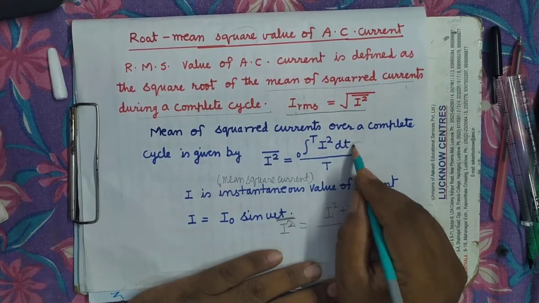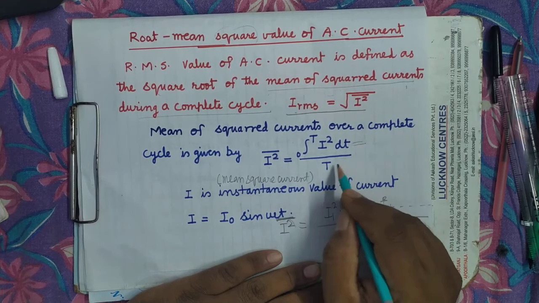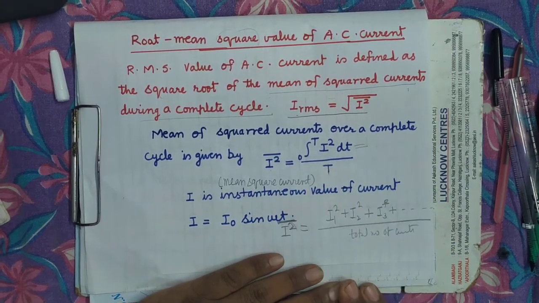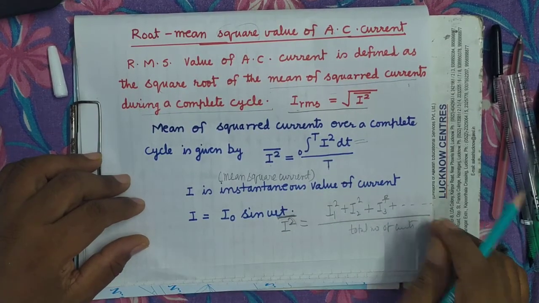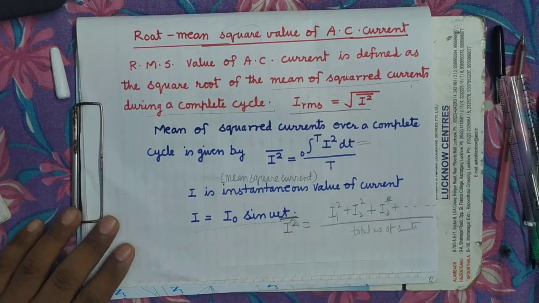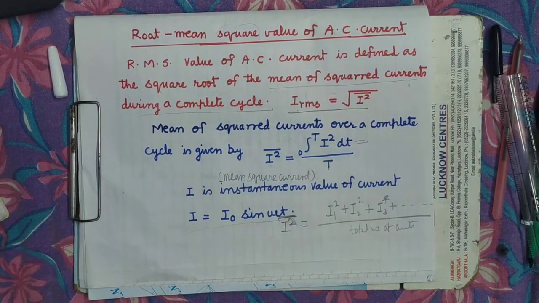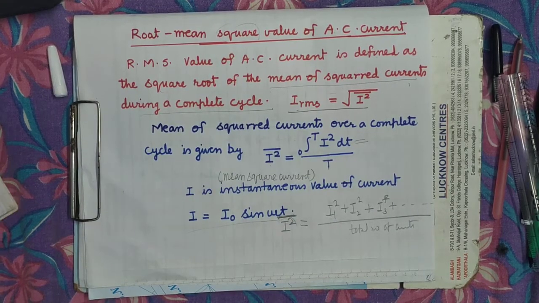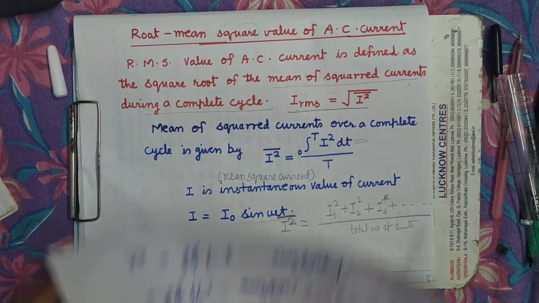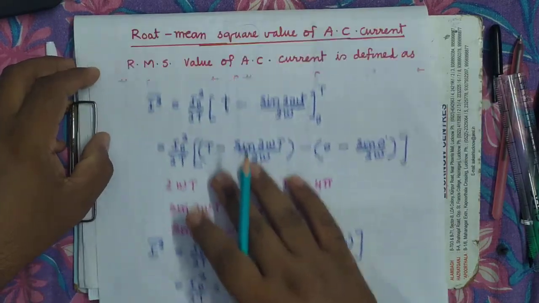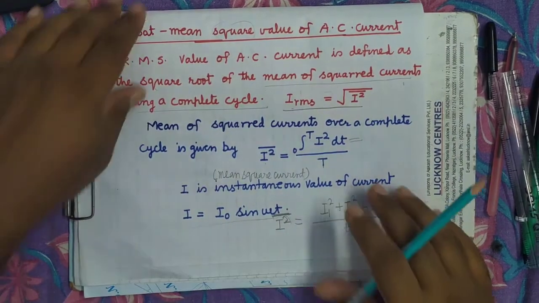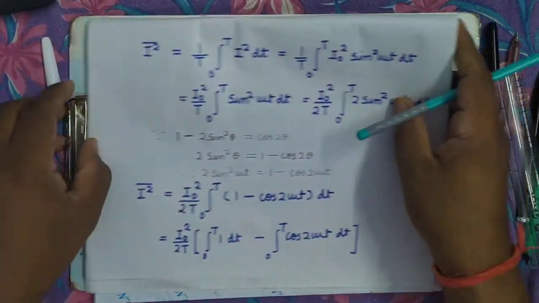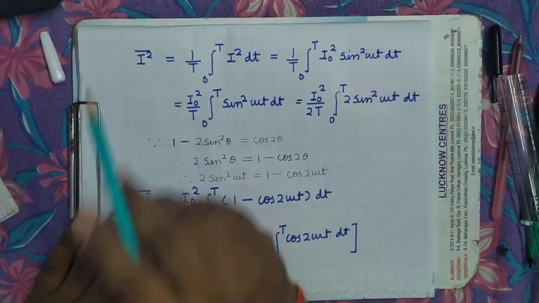But here the term t is also coming, so you have to eliminate it. So we will divide by capital T, where I is the instantaneous value of current, which is given by I equals I naught sin omega t. So now we will calculate the mean of squared currents. You can see here separately I have calculated the I square. It's clear. You can see here on the next page, I square bar.